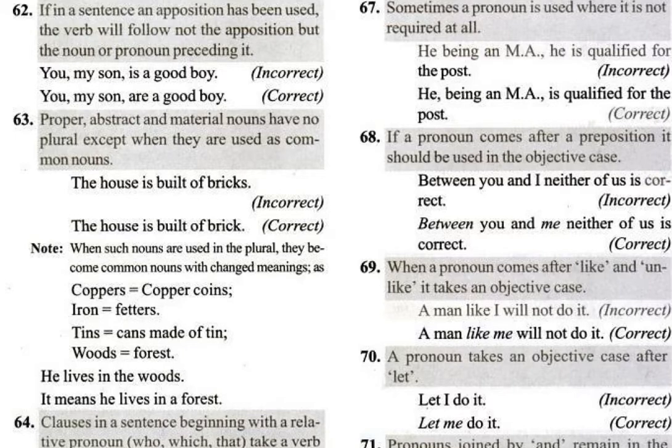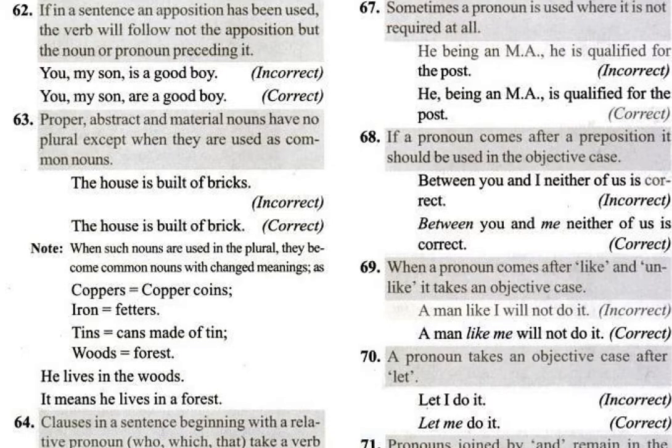"You, my son, is a good boy." Wrong. Because what is preceding "my son"? That is the apposition, "my son". But it is referring to what? "You". When it is referring to the pronoun "you", what will be the verb form? That is a question. Here it will be referring to "you", so the verb form will be "are". You are a good boy.